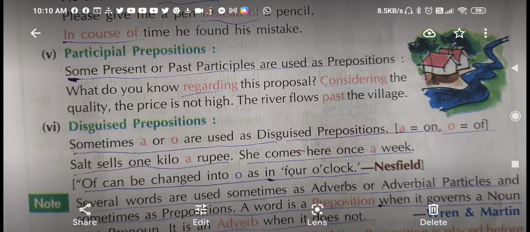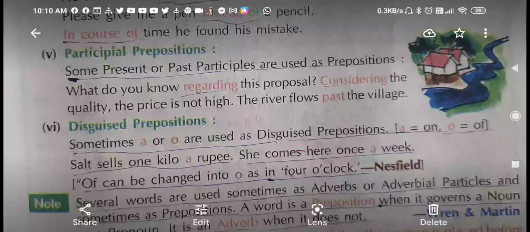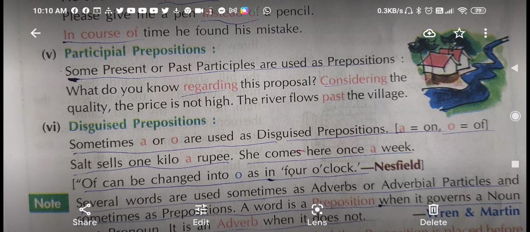Disguised prepositions. Sometimes there are some prepositions which are disguised. Disguised, as is known to you, means hidden. Sometimes a or o are used as disguised prepositions. A here means on. O here means of. That is, A gives the meaning of on and O gives the meaning of of. For example, you will understand here.